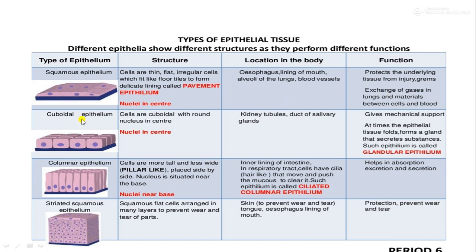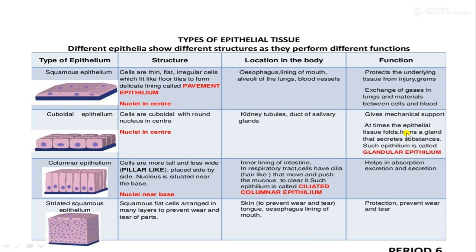Then comes the second type, cuboidal epithelium. In cuboidal epithelium, the cells are cuboidal or cube shaped with a round nucleus in the center. See, these are the individual cells and the nucleus is in the center. Present in kidney tubules, ducts of salivary glands in the mouth for secreting saliva when we eat food. So ducts of salivary glands, etc., have cuboidal epithelium, which gives mechanical support.